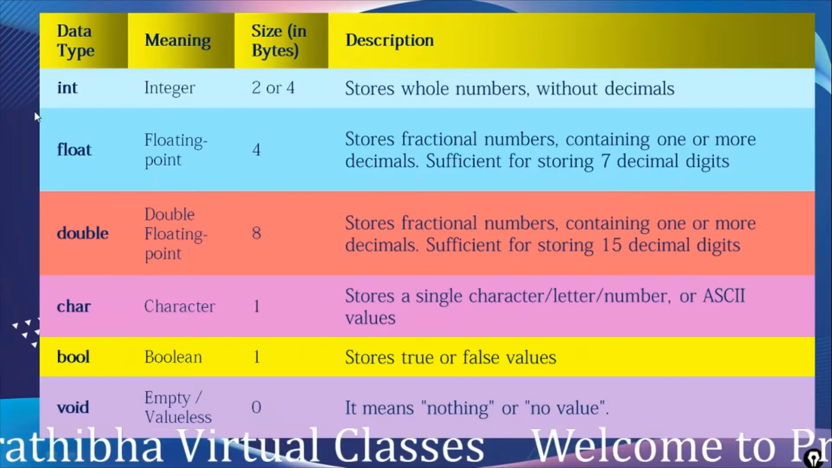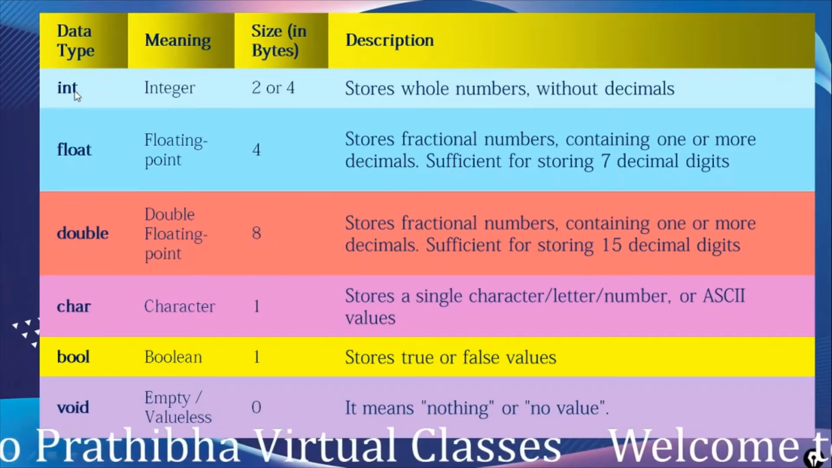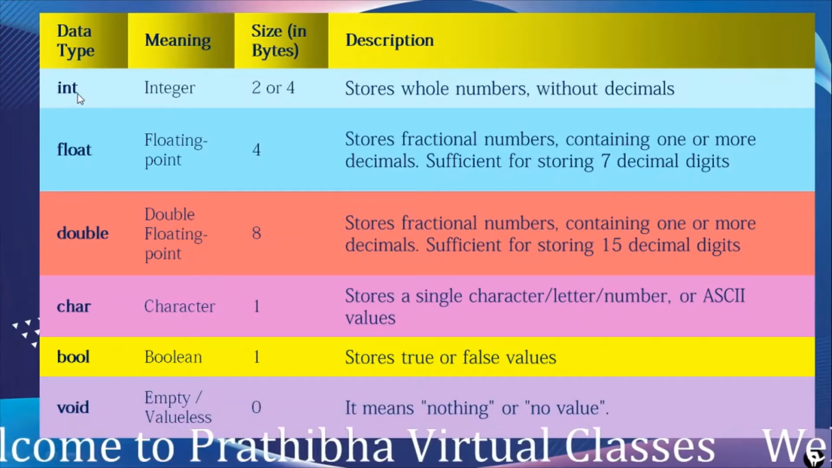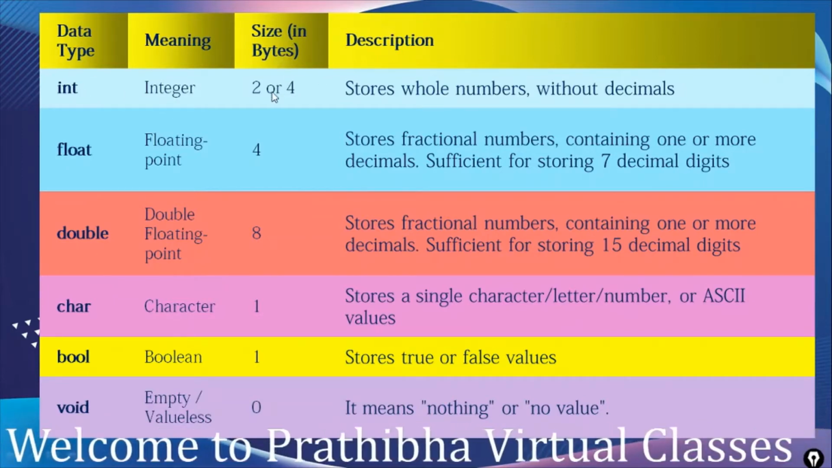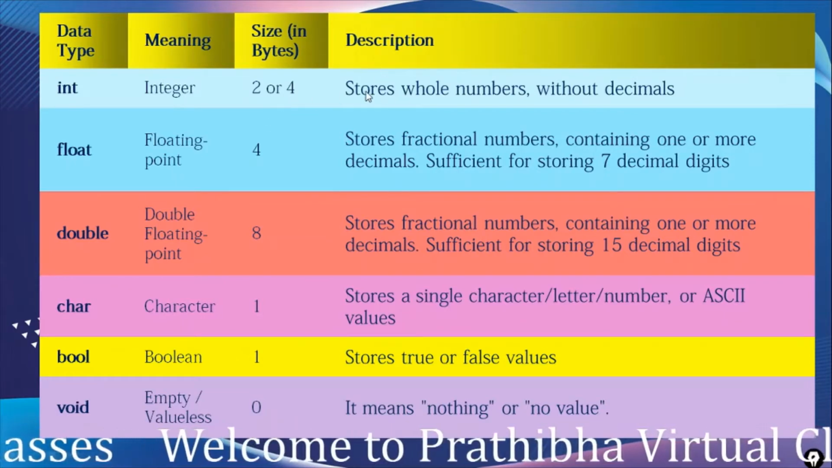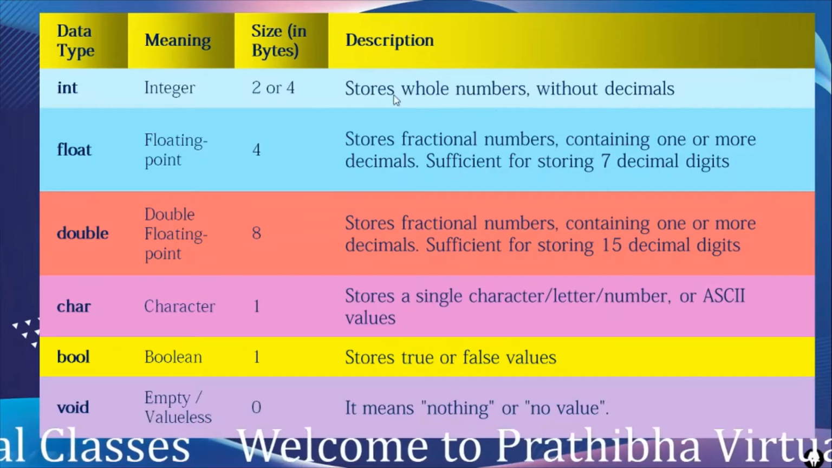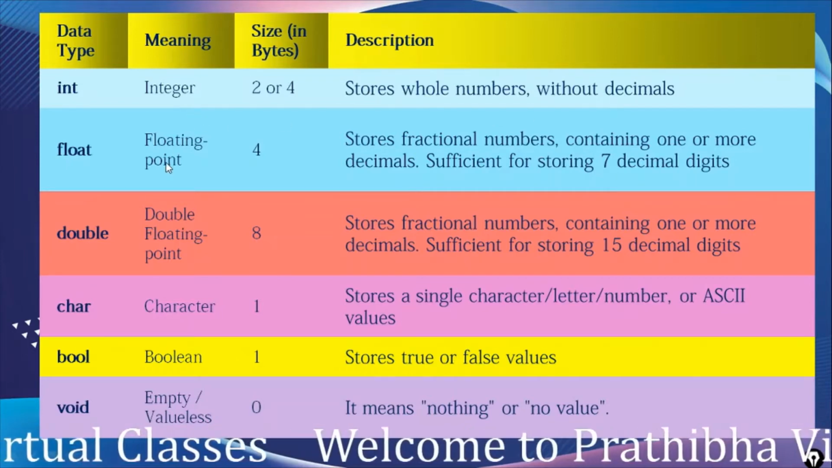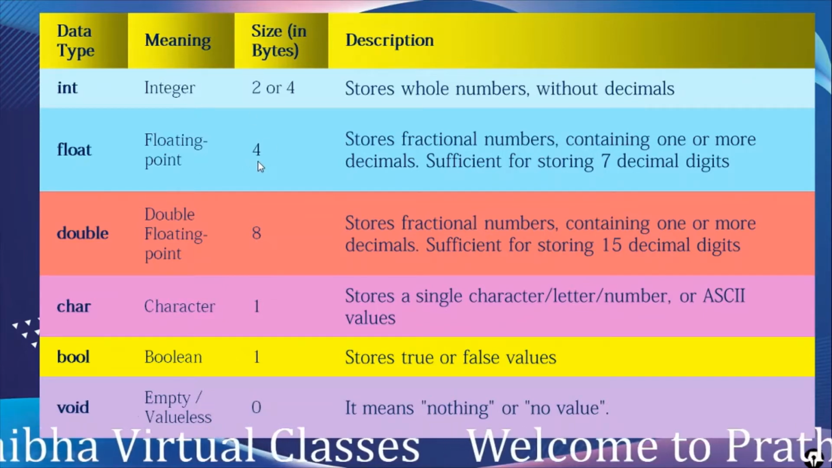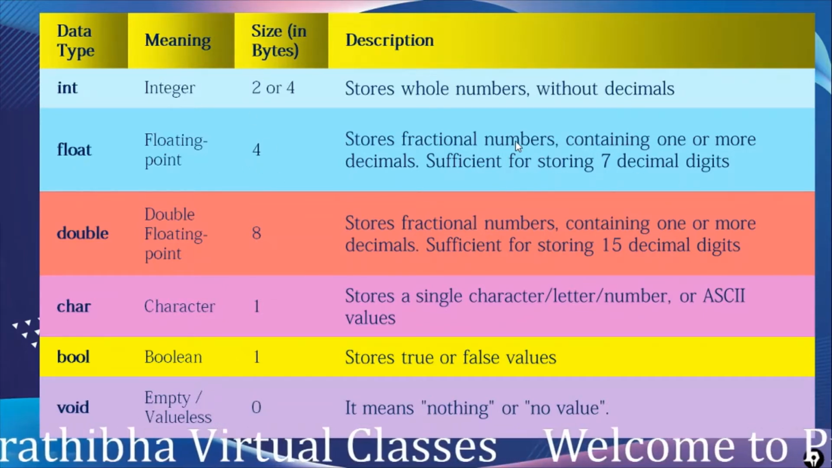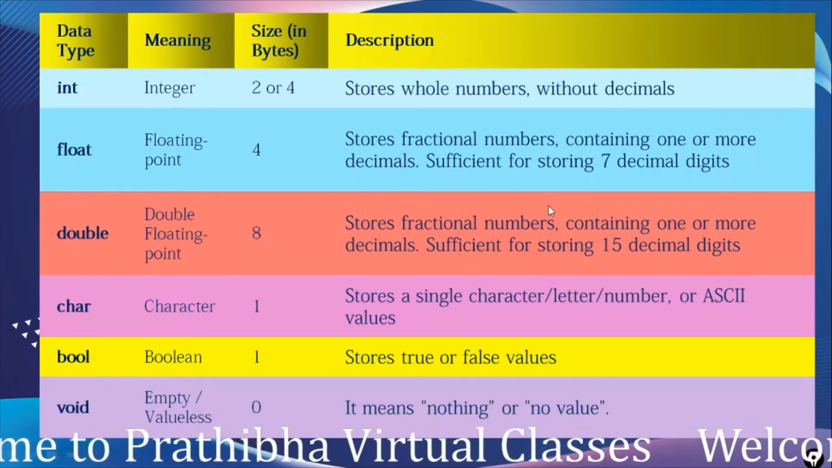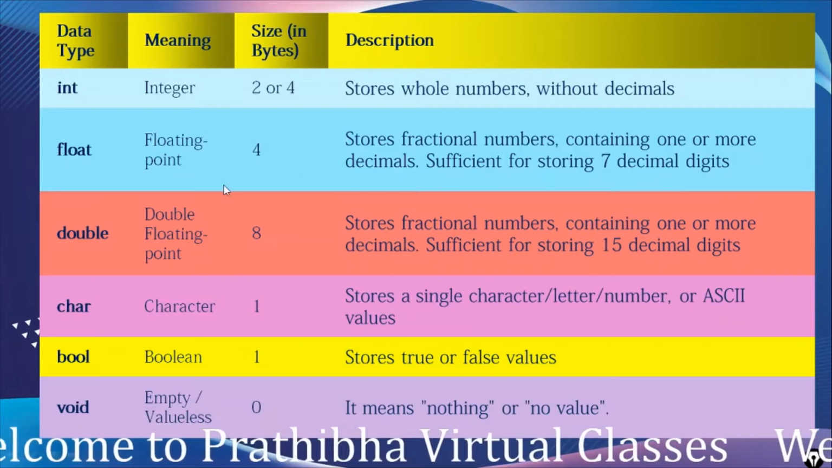This is int, which means the keyword which is used to define the integer is int, which allocates the size in memory of 2 bytes or 4 bytes, and stores whole numbers without decimals. For defining the floating point, we need to use the float data type, which occupies 4 bytes in the memory, and stores fractional numbers containing one or more decimals. The float data type is sufficient for storing 7 decimal digits.